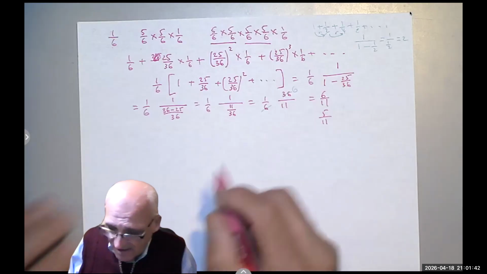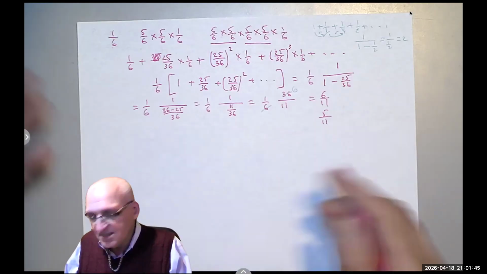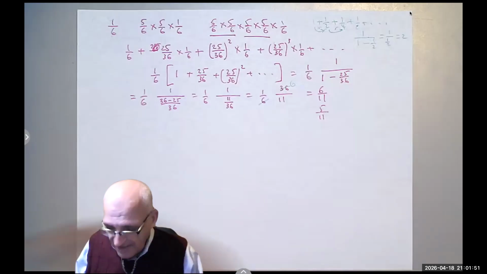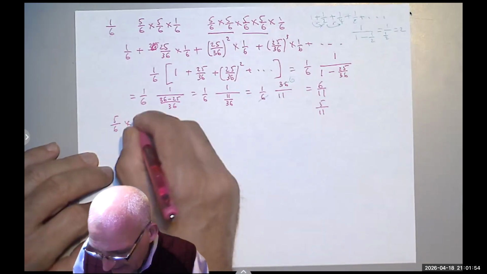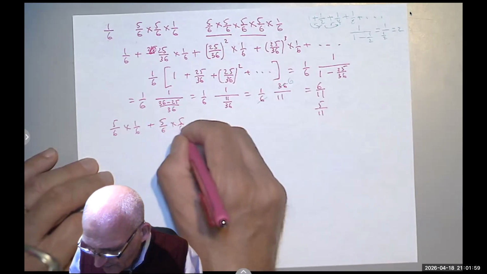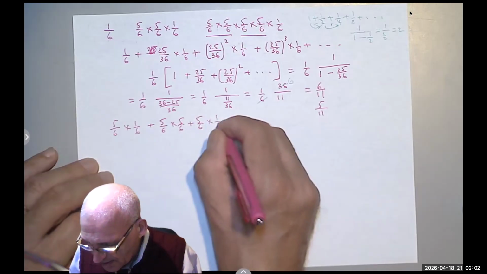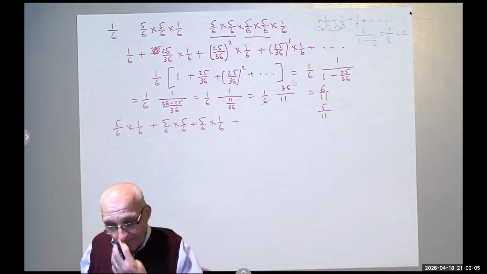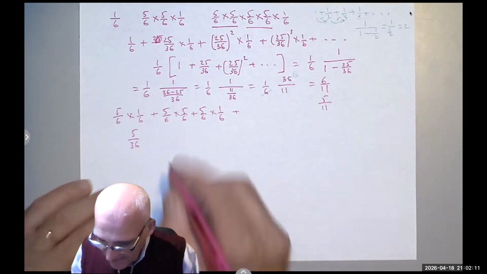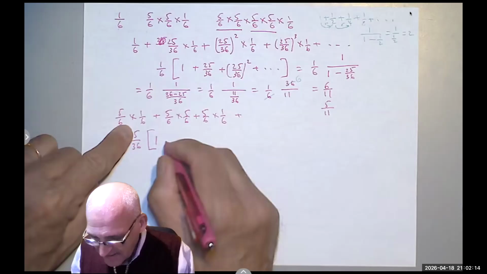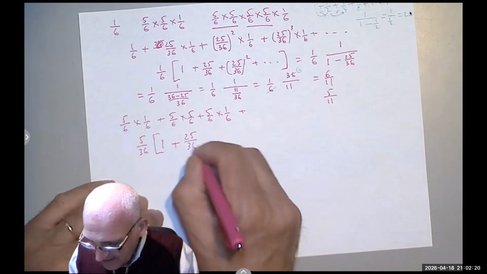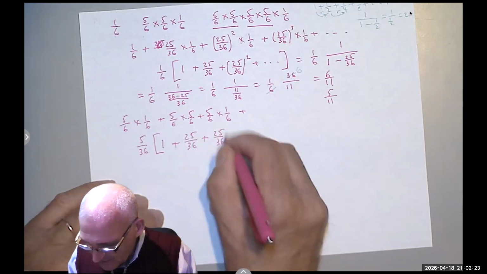But if you want, you can say, okay, the second player, and you can see it's almost identical. The logic is the same. In order for number 2 to win, either the first lost, then the second one wins, or the first lost and the second lost and the first lost again, then the second one wins, plus. So now if I take 5 over 36 as a common factor, that would leave me with 1 plus. I took these out, so I get 25 over 36. Then I get 25 over 36 squared. Do you see that?